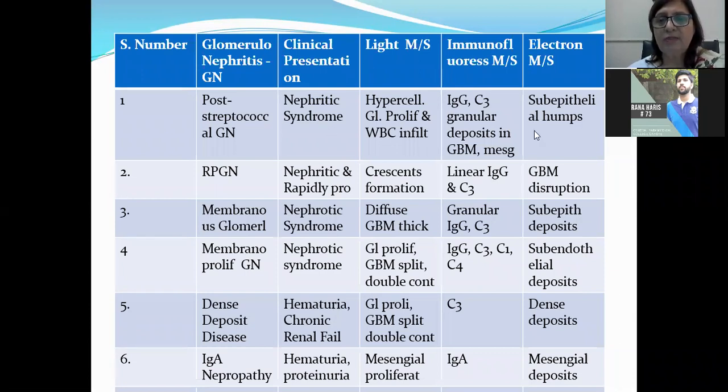In this case, we see linear IgG and C3 deposits in the glomerular basement membrane, and by electron microscopy, there is going to be glomerular basement membrane disruption. I have shown you in the photomicrographs earlier.